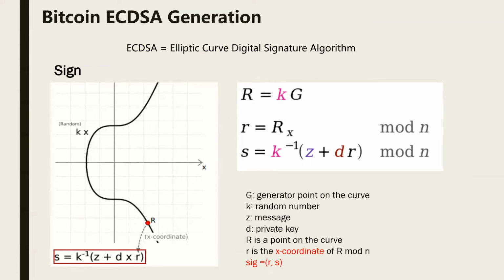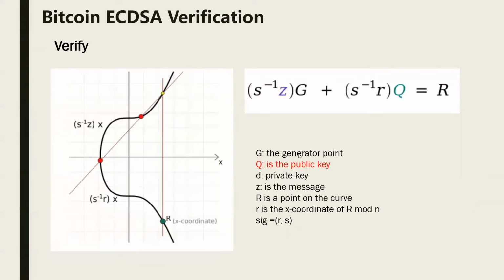Now let's move to the verification stage. There is also a math formula that looks quite complicated. We just point out that Q here is the public key and G is the generator point of the group. Once the verification returns true, we will accept the signature. So is there any flaw during the sign and verification processes? Then I will pass it to Kyle to present more on this.